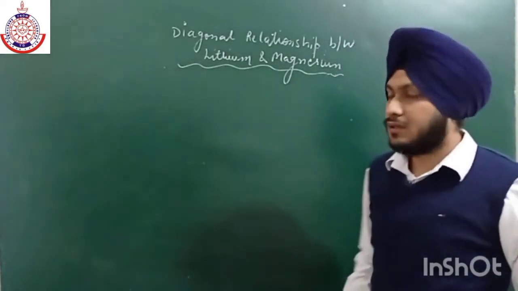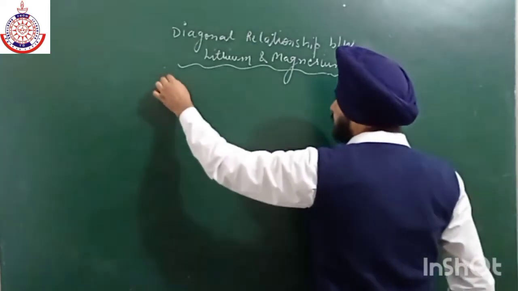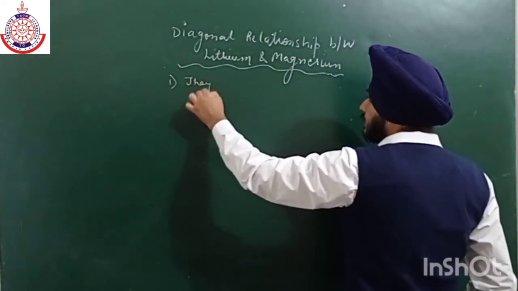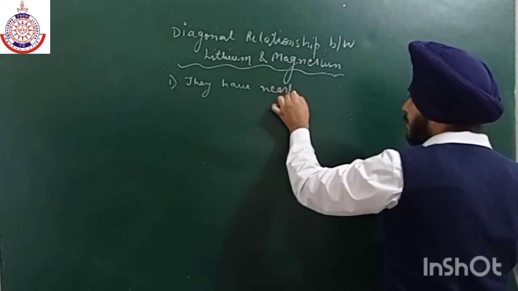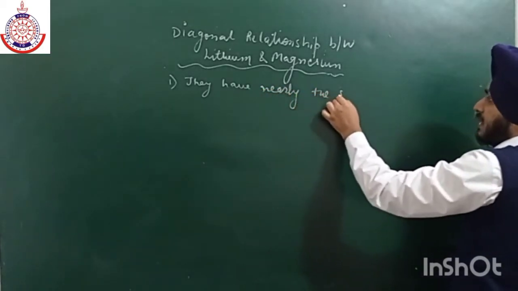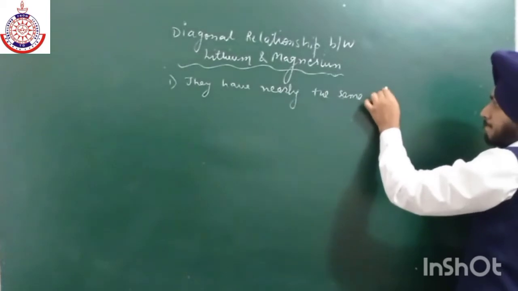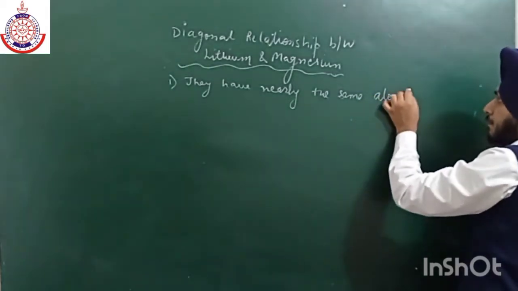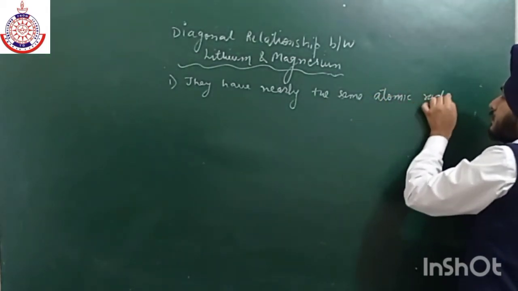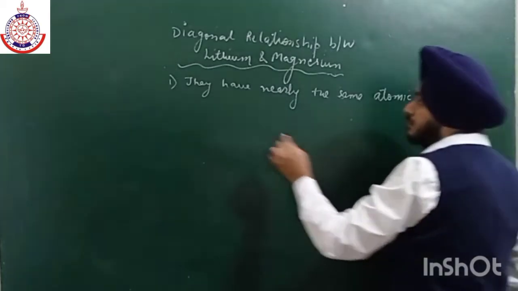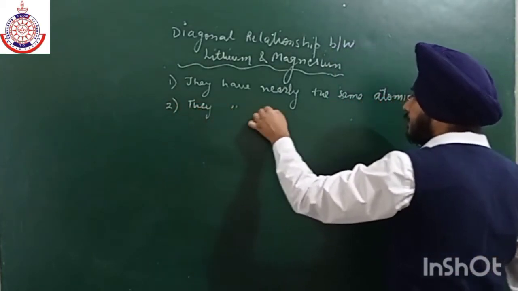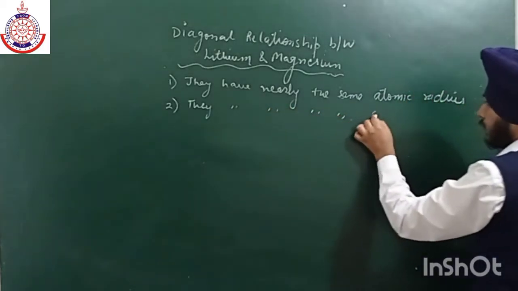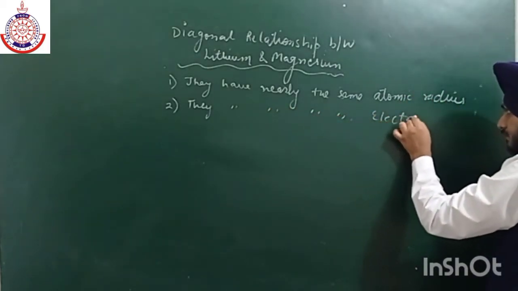What are those? The first one is their atomic radius. They have nearly the same atomic radius. We have to remember six or seven points. The second one is they have nearly the same electronegativity.